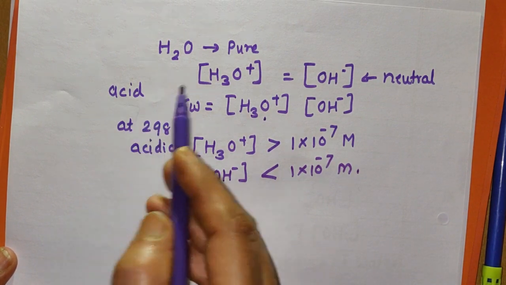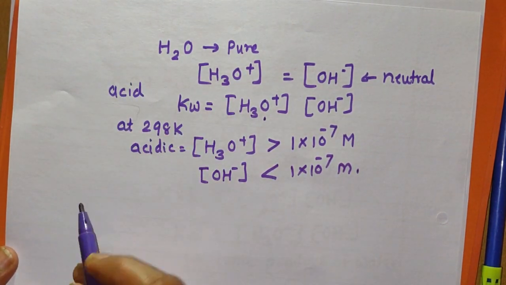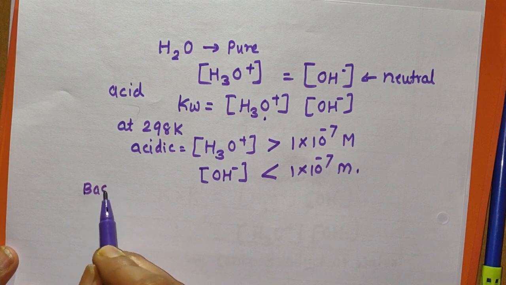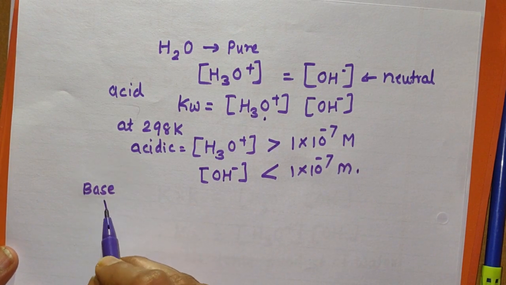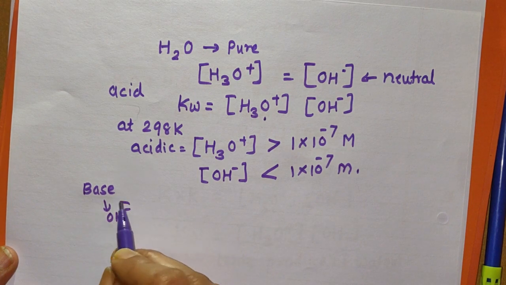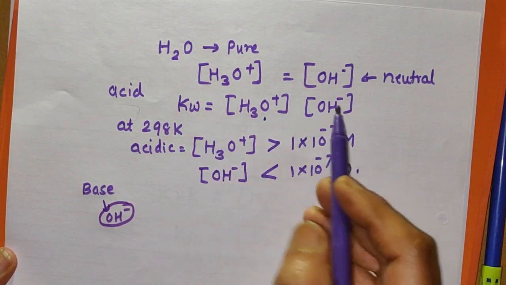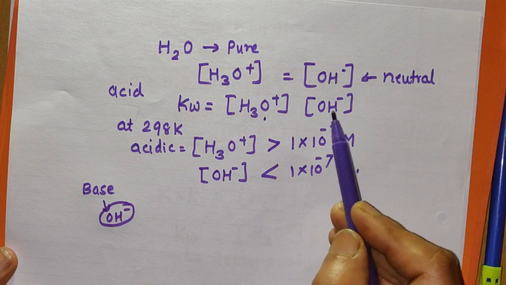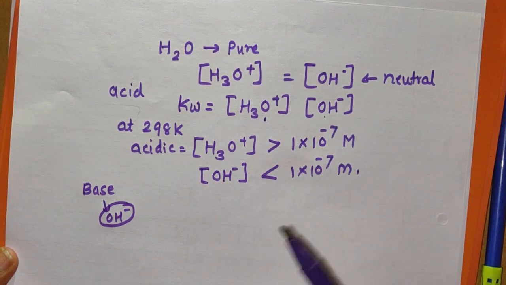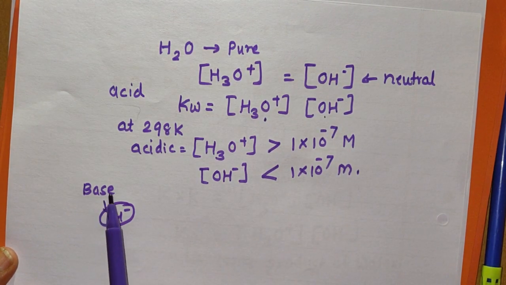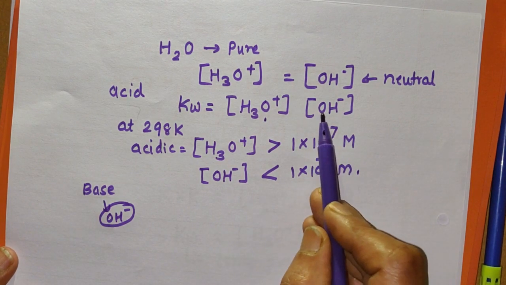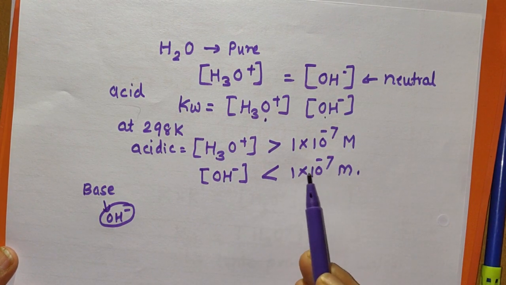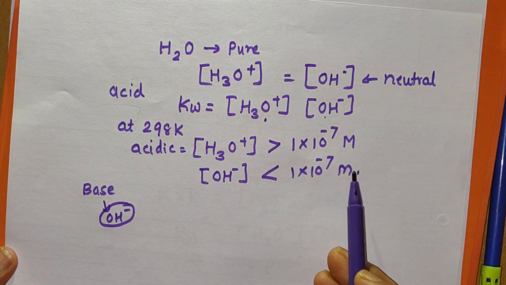Like this, in pure water, when you add any base, what will happen? Base in aqueous solution will produce OH minus ions. So the concentration of OH minus ions will now increase because we are adding base. It will be greater than 1 into 10 raised to minus 7 mole per dm cube.